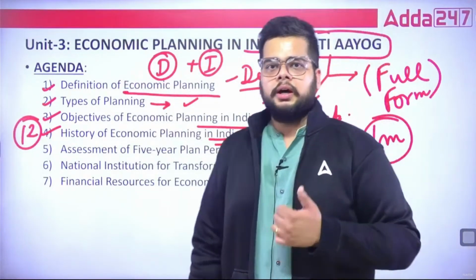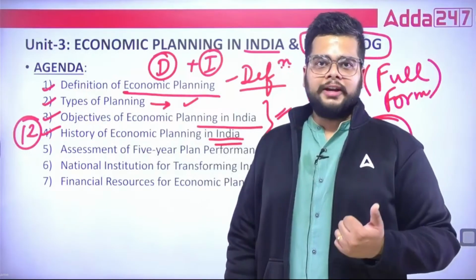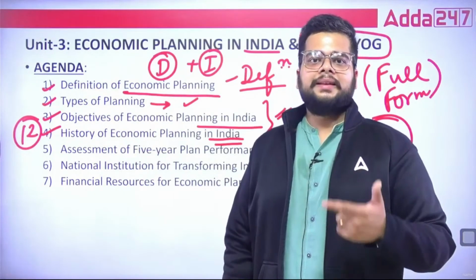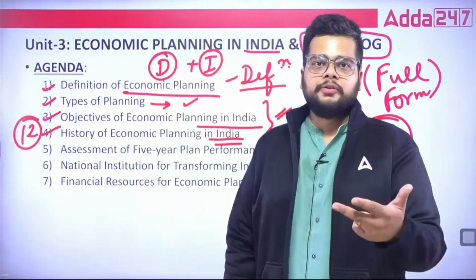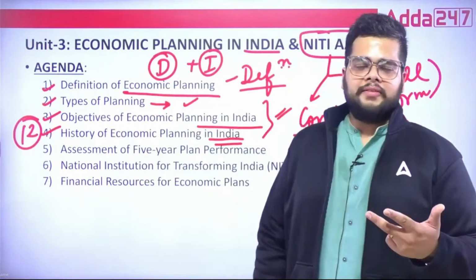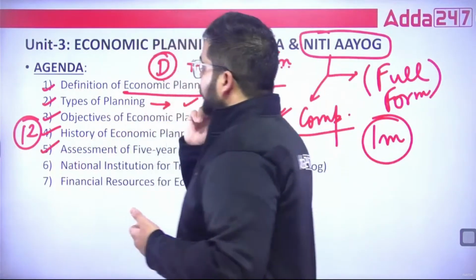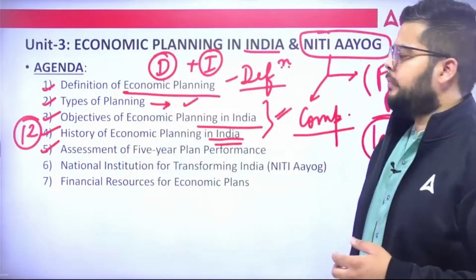What was the basic objective of the Government of India while following these plans? Whether we were able to meet the targets or not, and what was the actual outcome from all these 5-year plans? Everything is very important. After that, you will find in the book itself the assessment of 5-year plan performance.